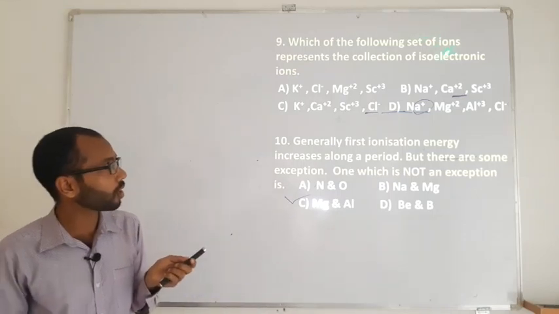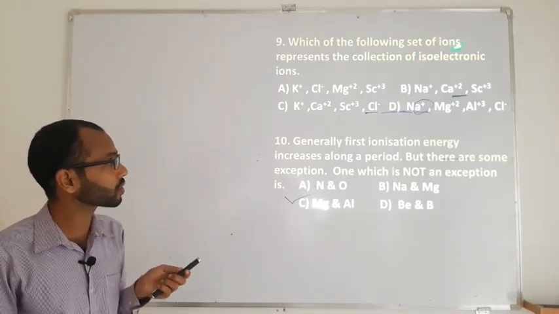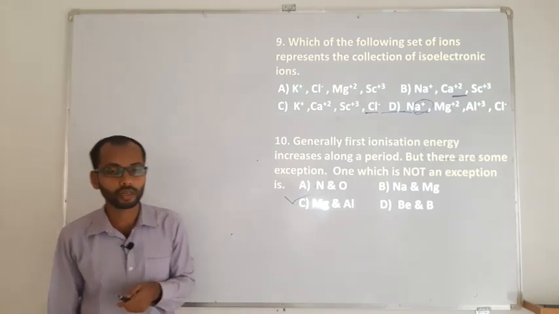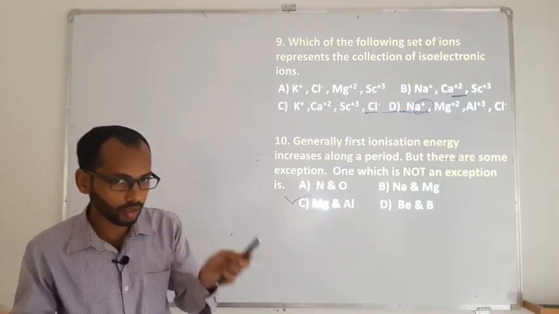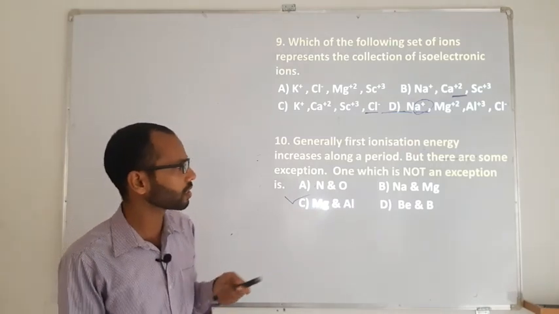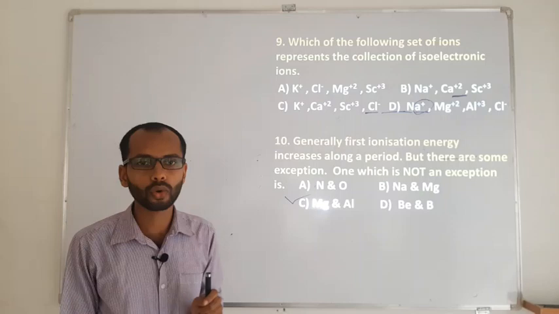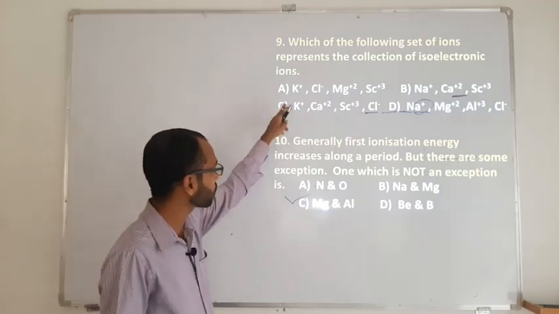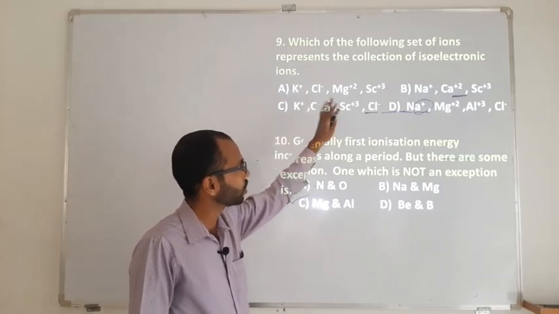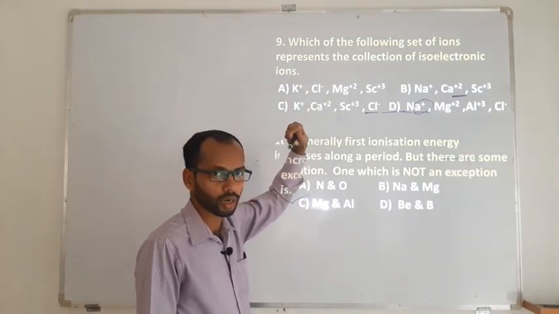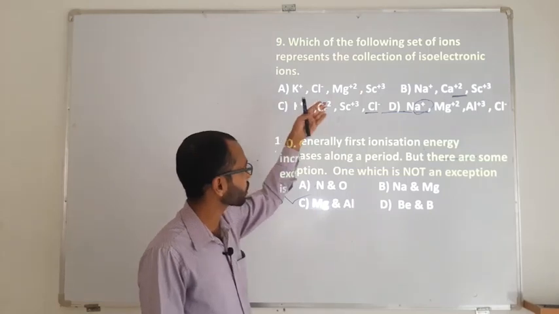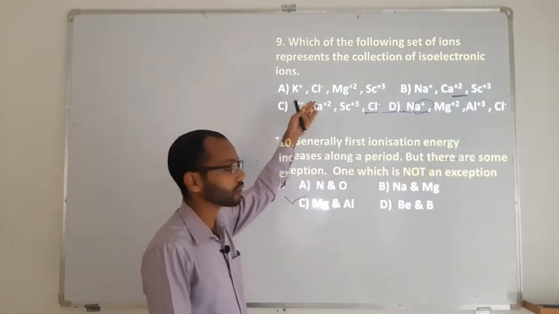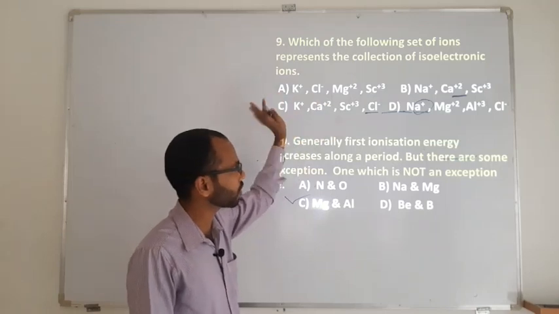Now, which of the following sets of ions represents a collection of isoelectronic ions? They have given sets of ions in the options. You need to understand which set of ions has the same number of electrons. The one which has the same number of electrons will be isoelectronic. So you've got Na plus, K plus, Cl minus, Mg plus 2. You just focus. Mg has atomic number 12. Potassium, chlorine, scandium, calcium are higher elements, atomic numbers 17, 18, 19, 20, whereas Mg is going to be 12. So that cannot match. You forget about Mg there.